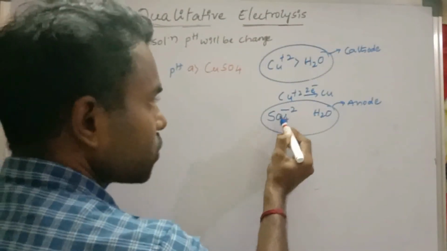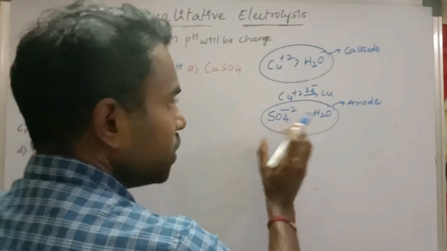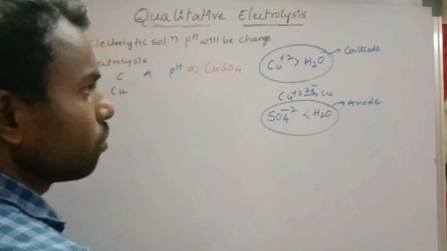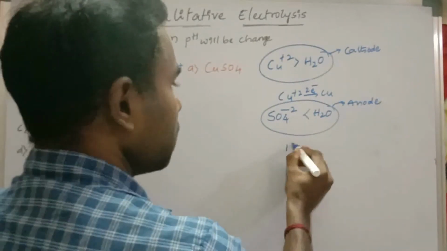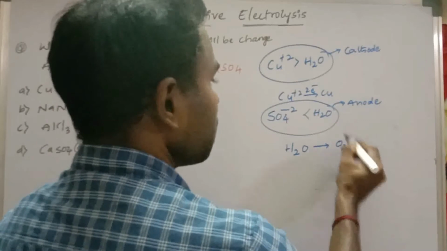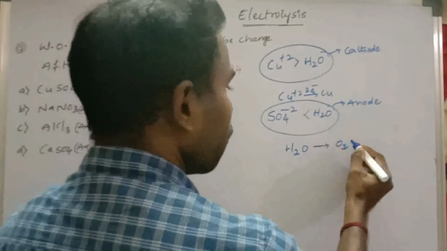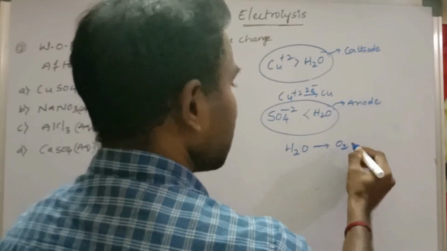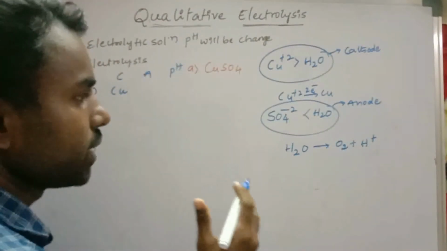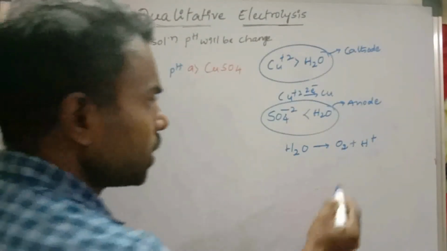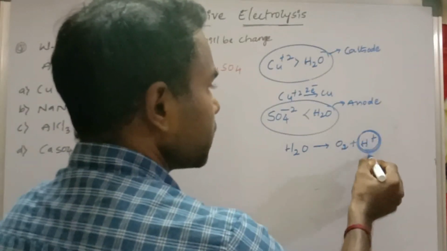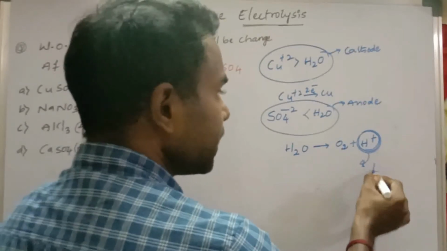Now SO4 minus 2 and water. So in these two, which has more oxidation potential? Water, it has more oxidation potential. Then water will undergo oxidation and it will produce O2. It will deposit O2 at anode electrode by releasing H plus ion into solution. See here, during electrolysis, the H plus ion concentration is increasing in the solution.